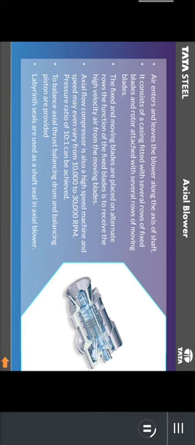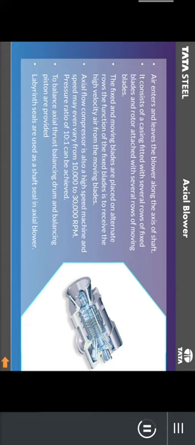Axial blower. Air enters and leaves the blower along the axis of shaft. It consists of a casing fitted with several rows of fixed blades and a rotor attached with several rows of moving blades. The fixed and moving blades are placed on alternate rows. The function of the fixed blades is to receive the high-velocity air from the moving blades.